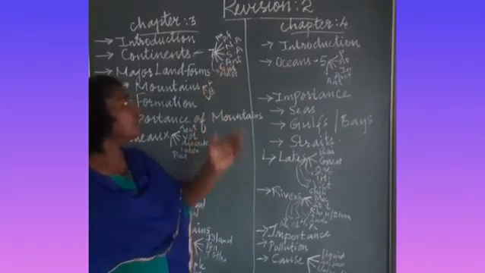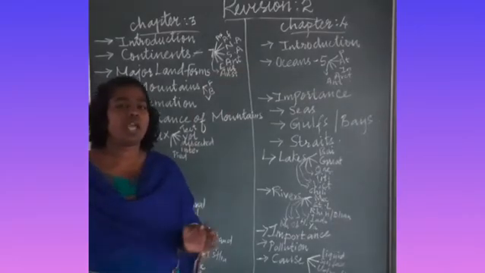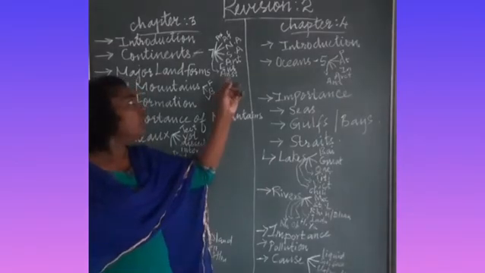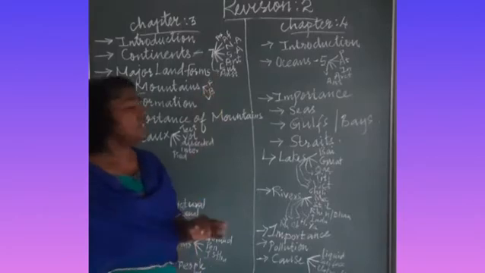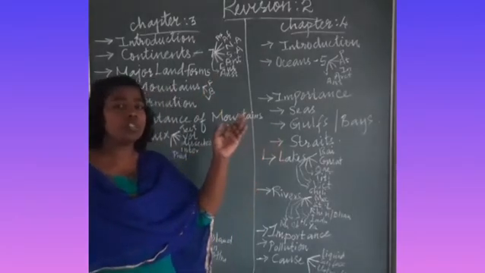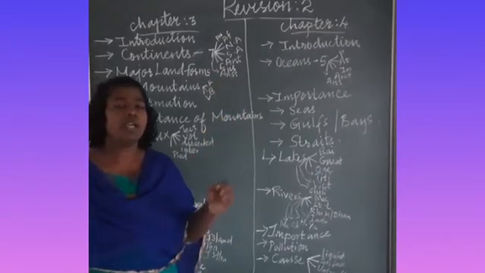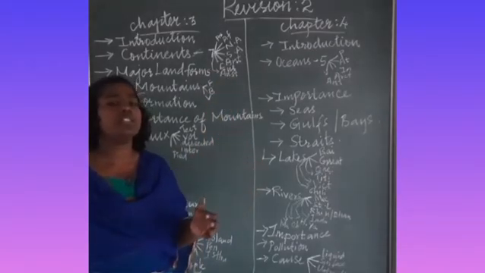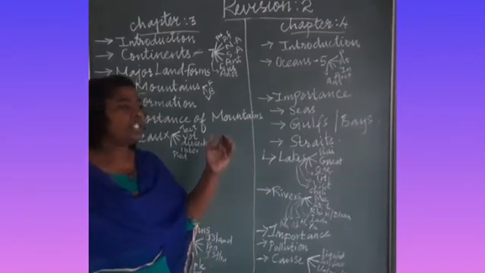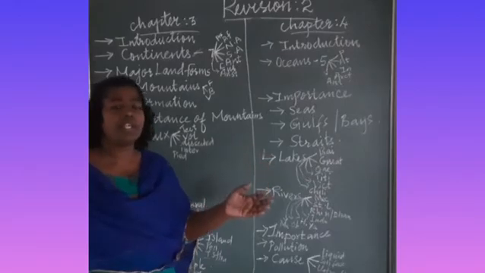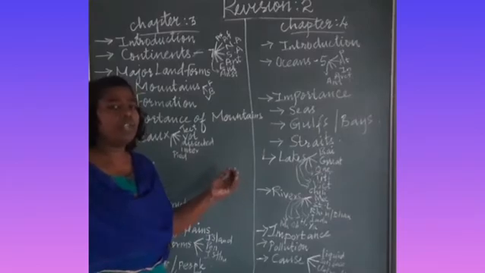And the third continent is called North America. It is roughly triangular in shape, whereas Africa is almost S in shape. North America is joined with South America by the Isthmus of Panama. In the east of North America, we can see the Atlantic Ocean, and in the west, the North Pacific Ocean.